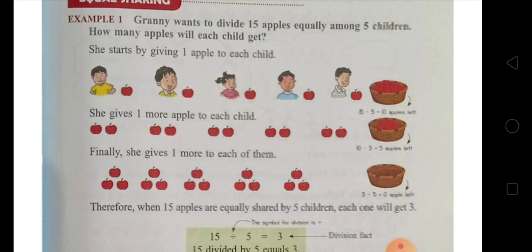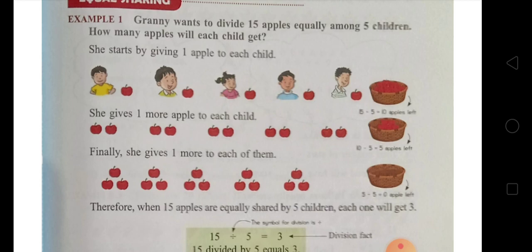So the total number of apples is 15, and there are 5 children. Granny wants to divide the apples equally among these 5 children.